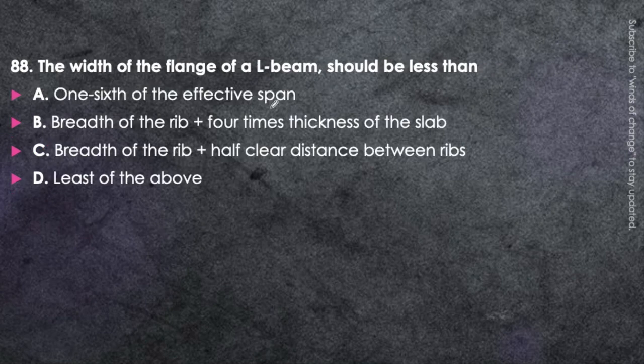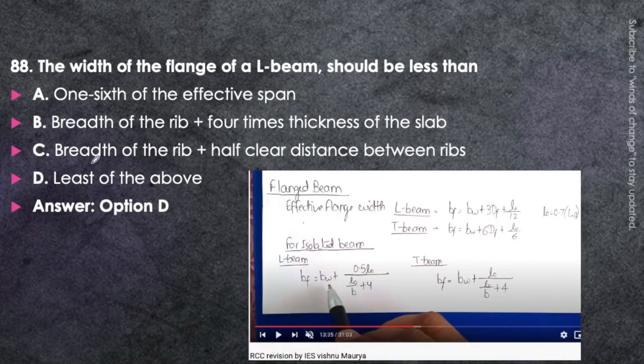Next question. The width of the flange of an L beam should be less than 1/6 of the effective span, breadth of the rib plus 4 times the thickness of the slab, breadth of the rib plus half the clear distance between the ribs, or least of the above. Just think about it. Width of the flange of an L beam, that should be less than... the answer will be option D, that is least of the above.